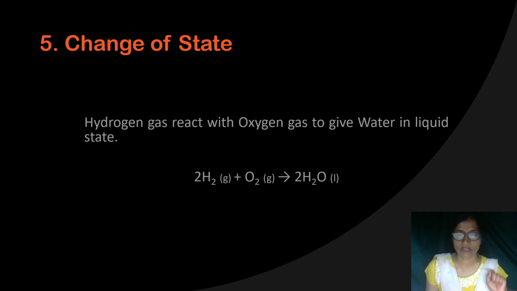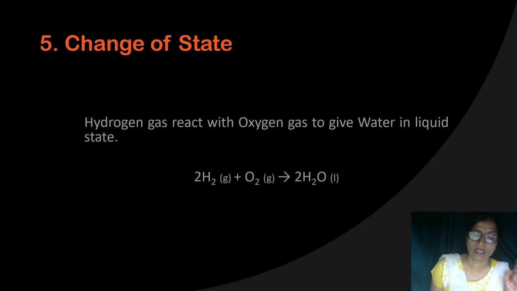So sometimes, whenever a chemical reaction takes place, the state of the substance changes. One more example I am giving you is ammonia, a gaseous substance.